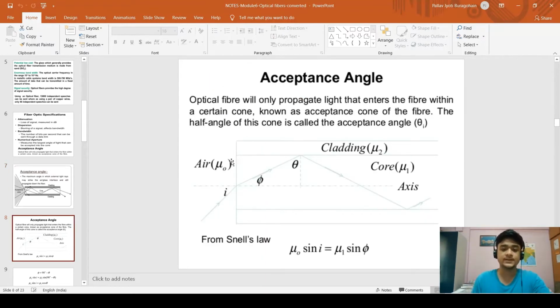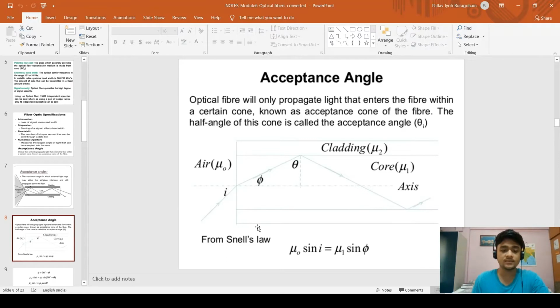So here is the mathematical part. This is the acceptance angle, and using Snell's law, this is i, the incident angle, phi, theta. From Snell's law we can see mu naught, the refractive index of air, sine i, is equal to mu1, the refractive index of the core, sine phi, which is the angle inside, meaning the refracted angle.